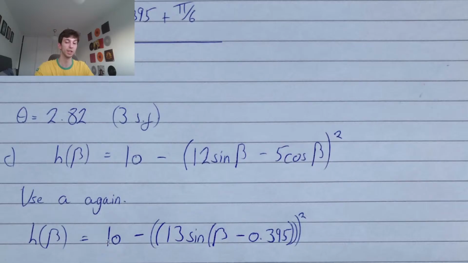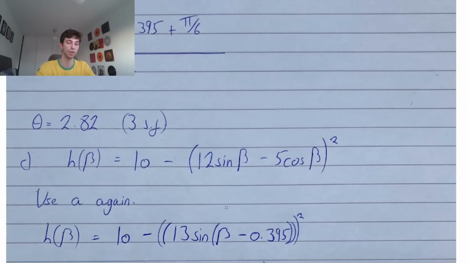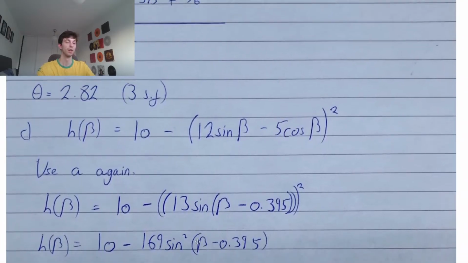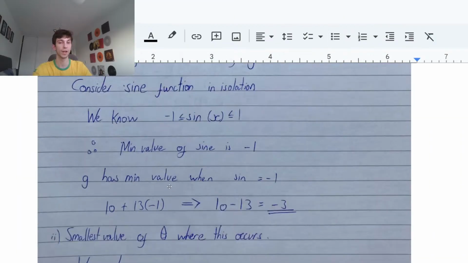So we have that h of beta equals 10 minus 13 sine of beta minus 0.395, all squared. We're going to square all this stuff, guys. 13 squared is 169. Then we have sine squared of beta minus 0.395. Okay, so we're going to rewrite it like that. Now, here's the key thing, guys. We are trying to find the range of h of beta.